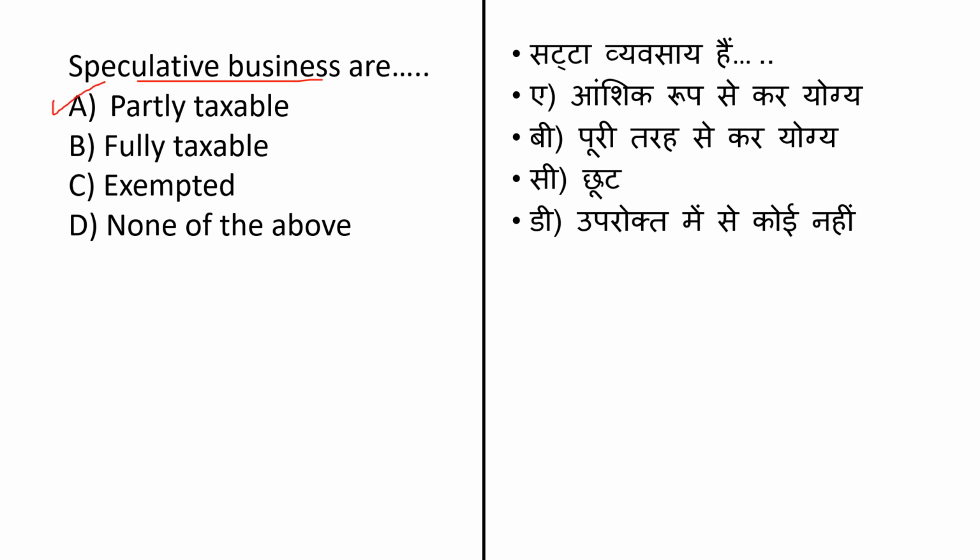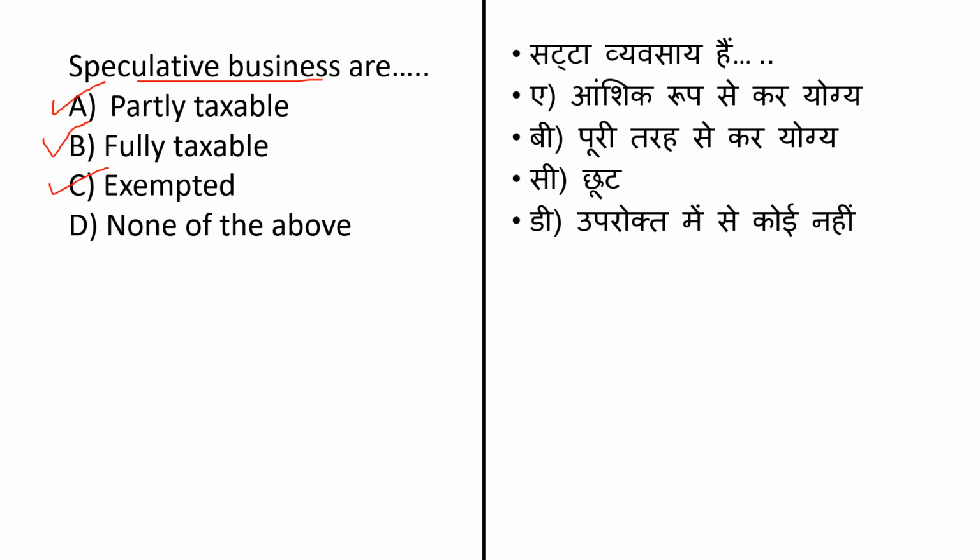The allowance which are partially taxable, from the tax has a certain limit, are called a partially taxable allowance as per the section specified under the Income Tax Act 1961. Then is fully taxable. Here what is the meaning of fully taxable? Fully taxable means whatever amount, whatever cash you are receiving will be taxable under the Income Tax Act 1961. Then is exempted. Whatever amount you are receiving will be exempt. There will be no tax under the Income Tax Act. This is the meaning of the exempted.